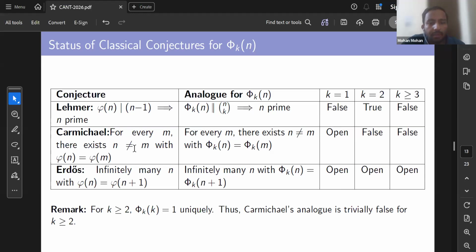Again, the Carmichael conjecture, for k equal to 1, phi 1 n is again not the Euler phi function. So this is again open. But for k greater than or equal to 2, it is false. And similarly, we can see the Erdos problem. And this is again open in this case.